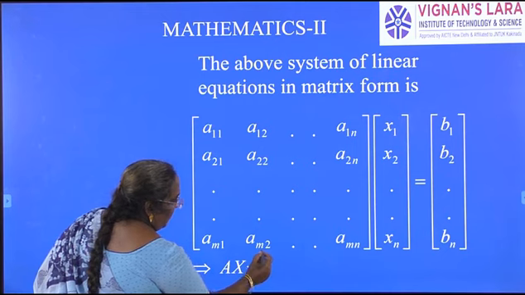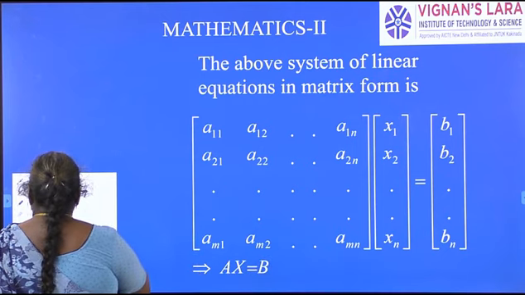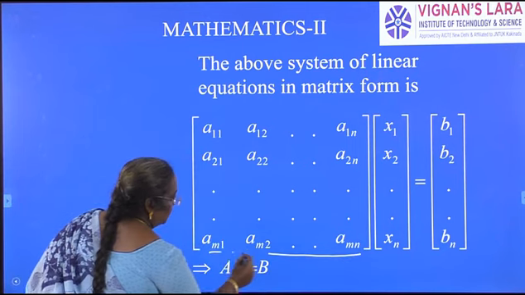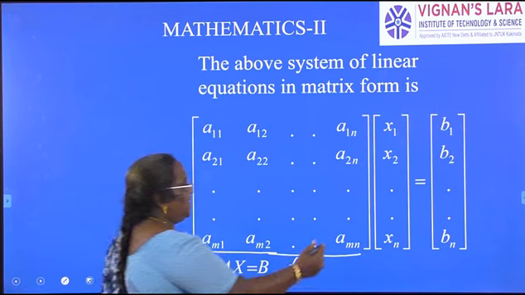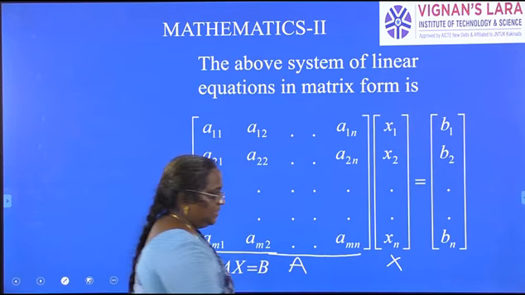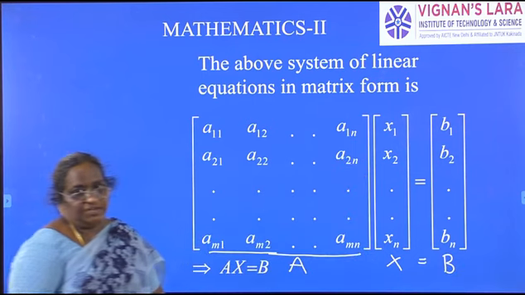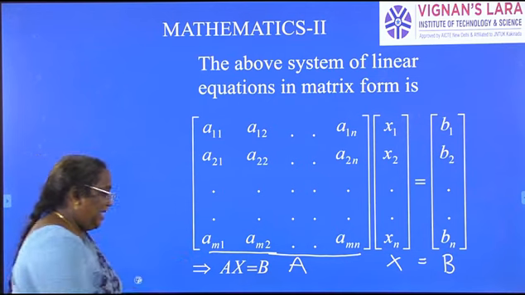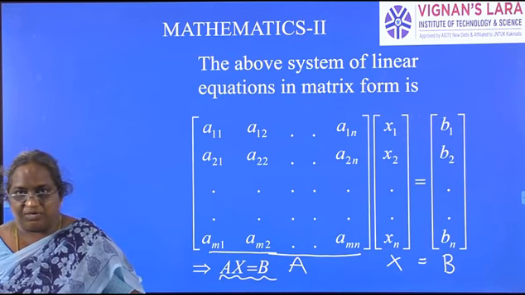So we call this matrix, in general, capital A. And this matrix we will call capital X. So AX is equal to B. In general, we write the system of given equations in matrix form as AX is equal to B. This is what I have written here.